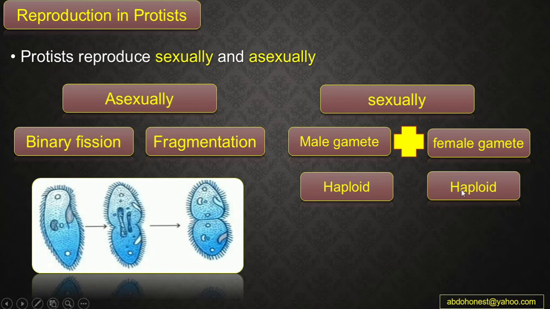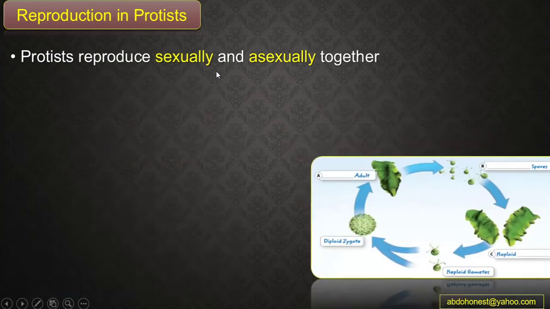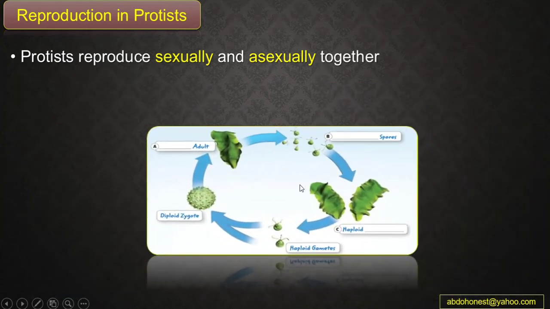So when they bind together, they will make a diploid offspring, which has the full set of chromosomes, or we can say it has two copies of genetic material. And this offspring, guys, has a unique combination of DNA, or unique combination of genetic material, because it takes half of it from each parent. Okay, so they can reproduce sexually and asexually. And also, guys, they can alternate between sexual and asexual reproduction.